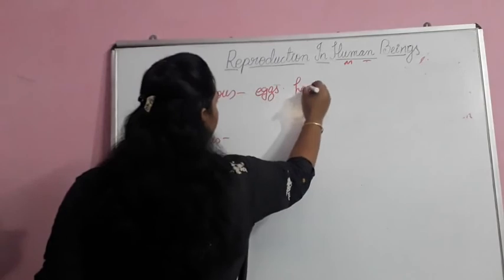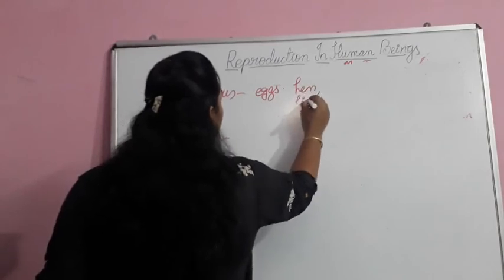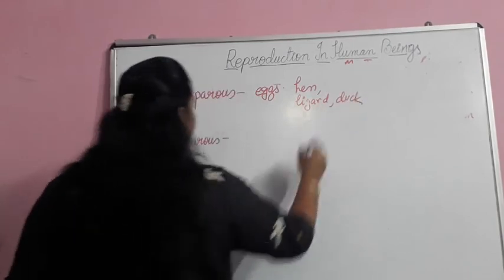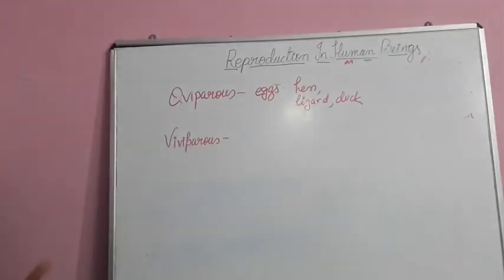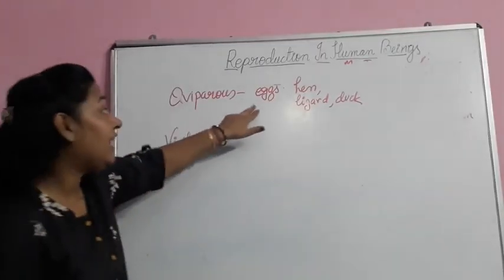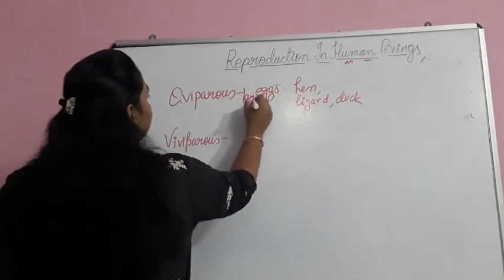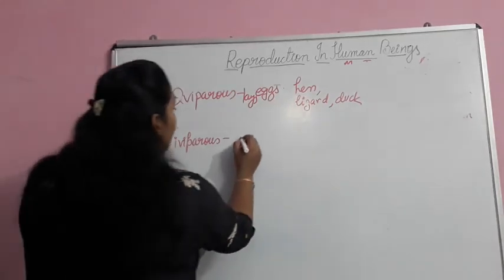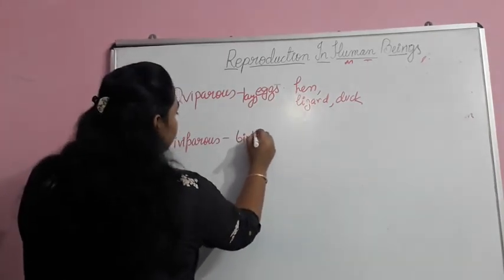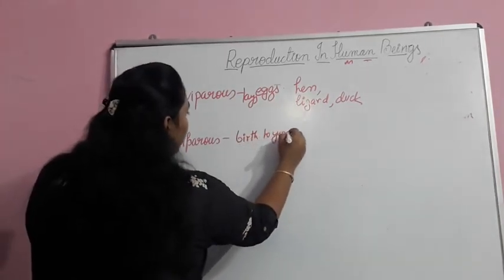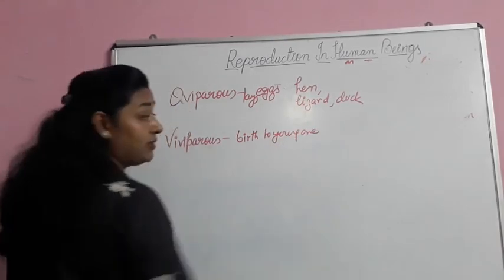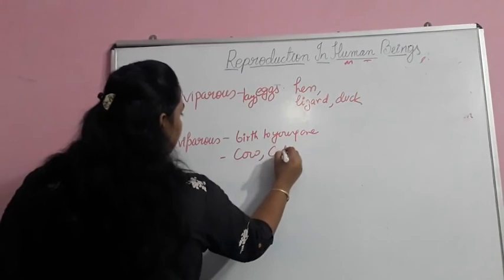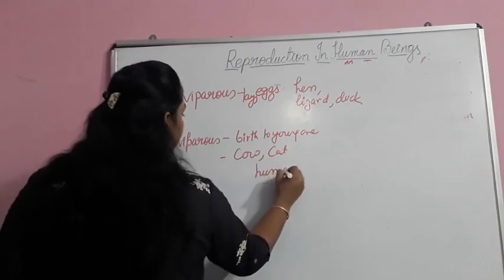Examples: hen, lizard, duck. These are oviparous, which lay eggs. Whereas viviparous are those organisms which give birth to young ones or babies. For example, cow, cat and human.